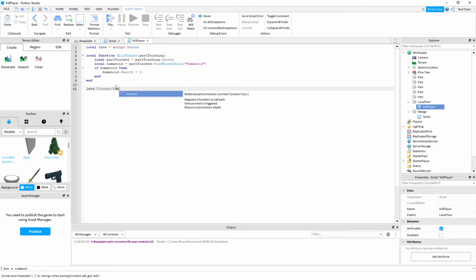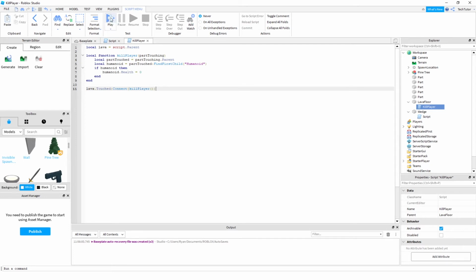This event will be triggered when something touches that part, and then you want to connect a function to that. So we are connecting, and as you can see, it actually says it right here, just to showcase how Roblox Studio will kind of suggest things to you. It registers a function to call each time an event is triggered. As I was saying, the event that's being triggered is that the user is touching the lava floor. So now, lastly, you want to put the function you want to connect to it. So we'll put the kill player function. And now that is linked to where they will die if they actually touch that lava floor.